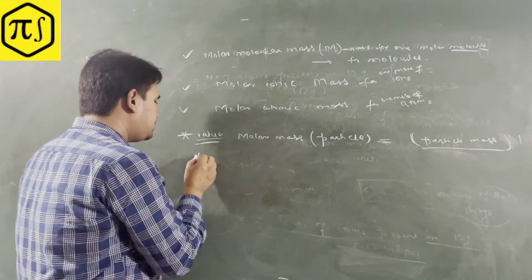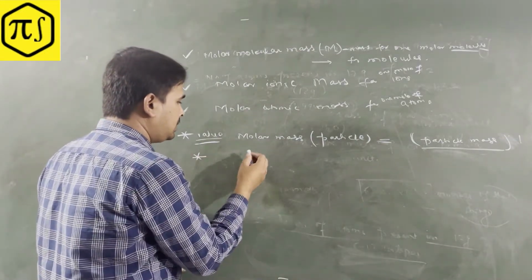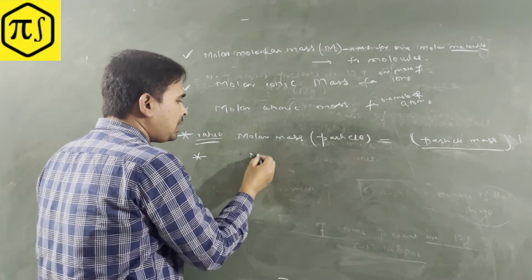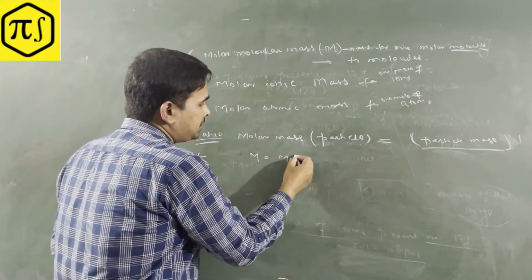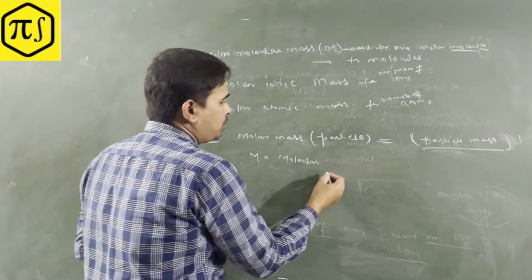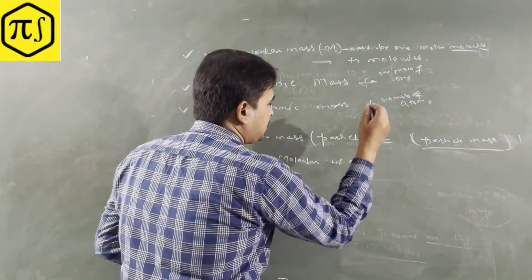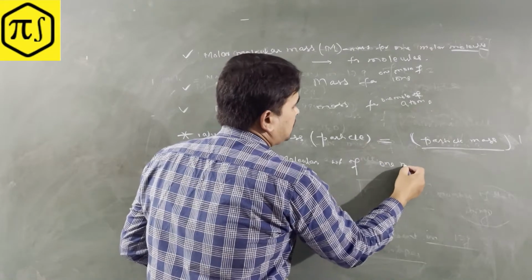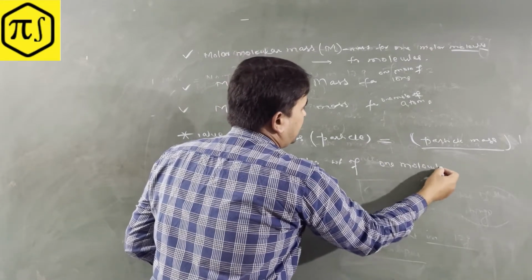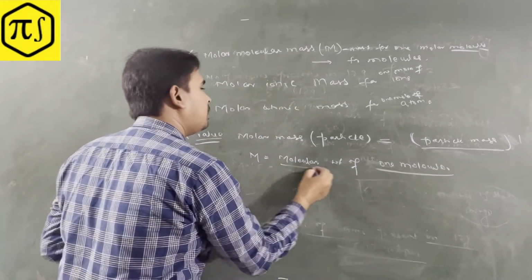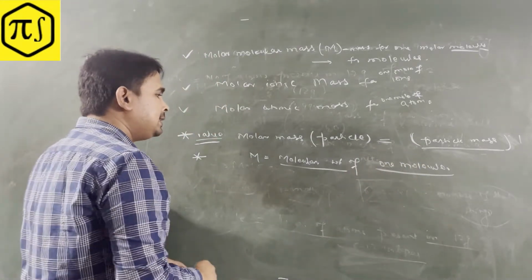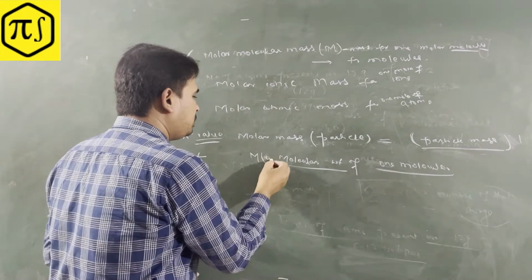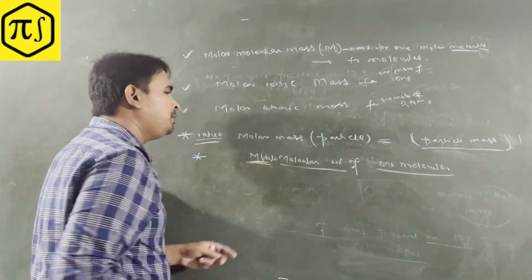So let's see how. Let M be the molecular weight of one particle, one molecule. Molecular weight means the weight of one molecule itself, and the unit will be u, that is, amu.